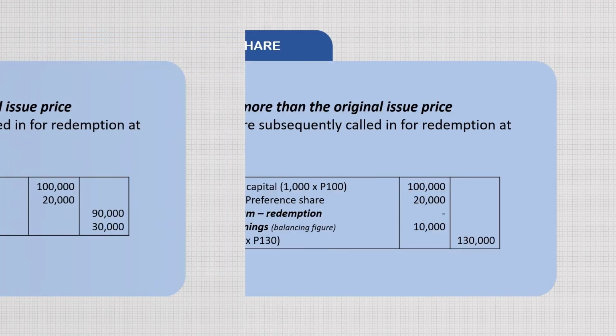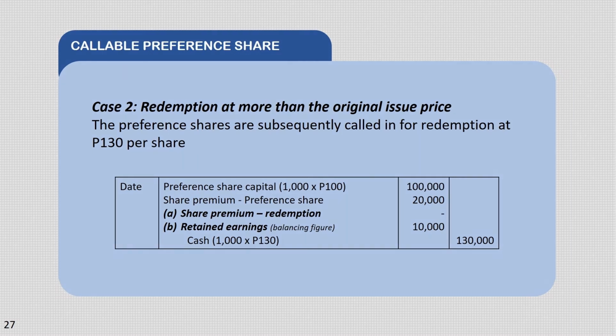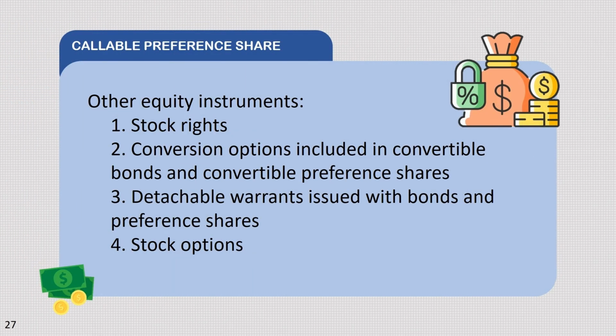Case 2, redemption at more than the original issue price. Yung 120 per share ay magiging 130 per share naman. Ang entry sa debit side ay preference share capital 1,000 multiplied by 100, that will give us 100,000. Share premium preference shares na magiging 20,000. Retained earnings na 10,000. Sa credit side naman is yung cash na 1,000 multiplied by 130, that will give us 130,000.